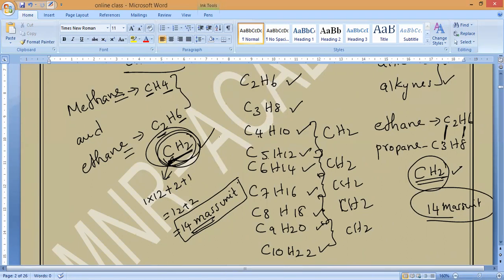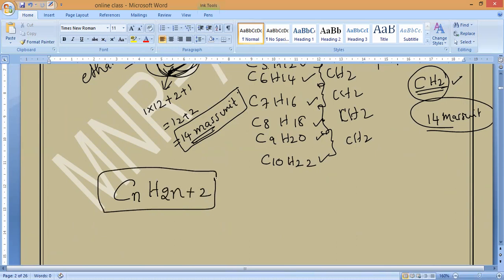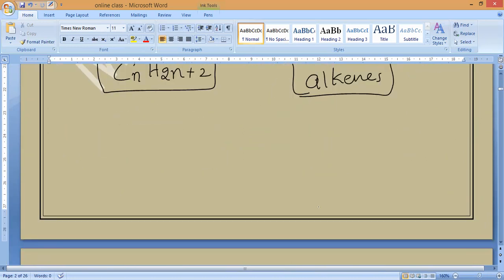So as we know, what is the general formula of the homologous series of alkanes? Alkanes, CnH2n plus 2. Is it okay, guys? Now, let us go with alkenes. Anybody can say, where will alkenes start from? Not methane. So where will it start from? You have to speak. N is equal to 2, it will start.